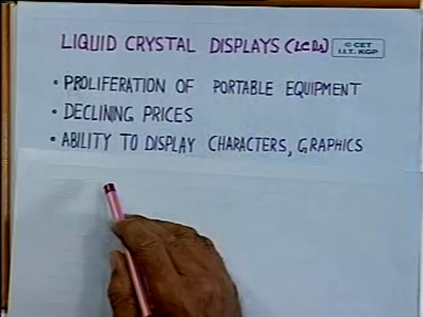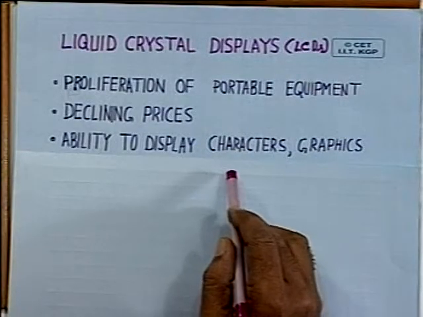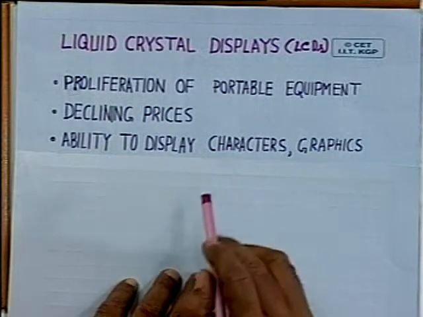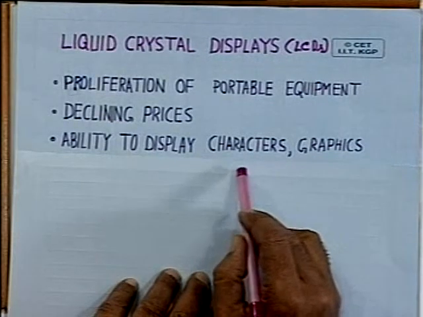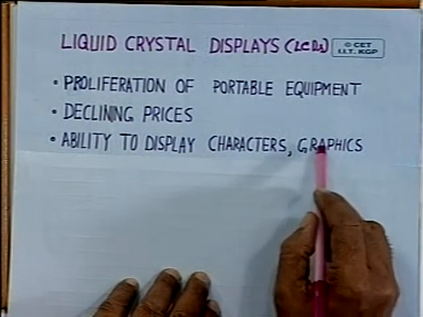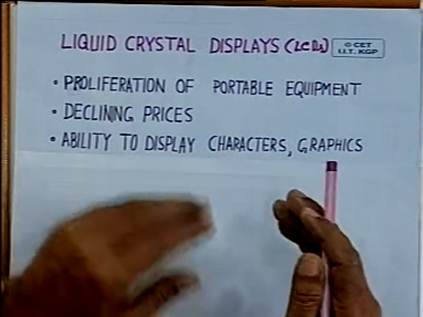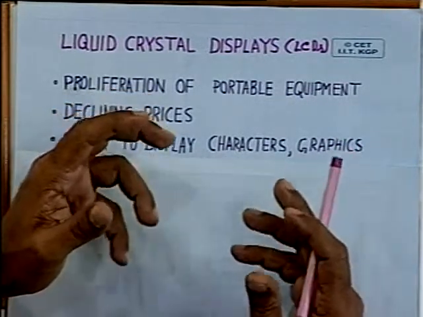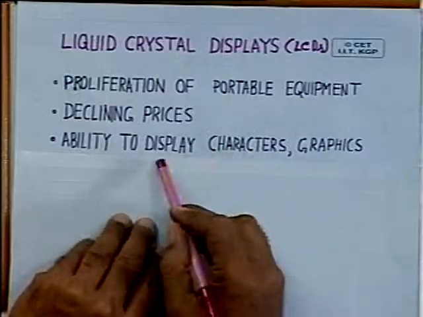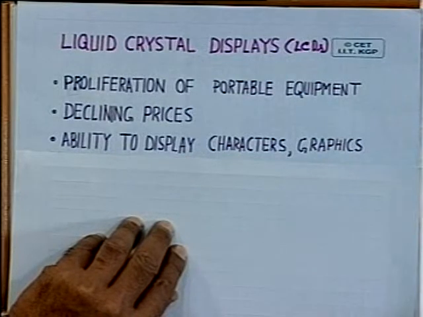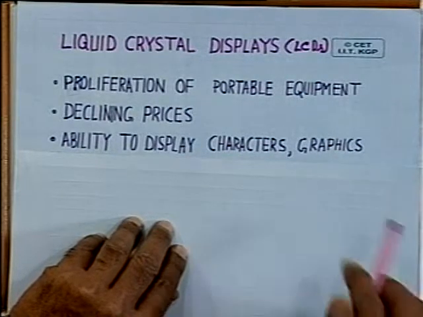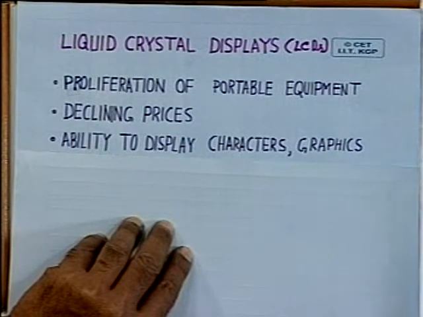And another important advantage of LCD display is, apart from displaying numbers, it can display characters, say A to Z, apart from 0 to 9, and it can also display graphics. You may have seen the displays used in cell phones can be used for playing games, where the graphics display is used. So, LCD displays can be used for character display, all the alphanumeric characters can be displayed, and graphical images can also be displayed.